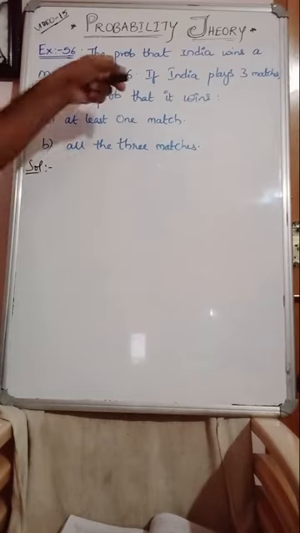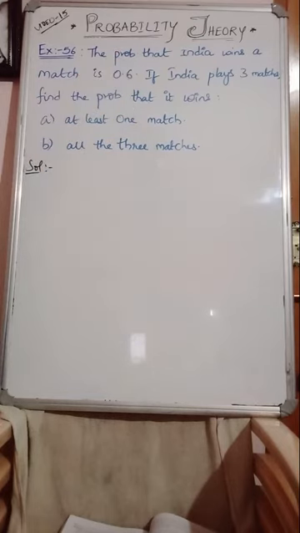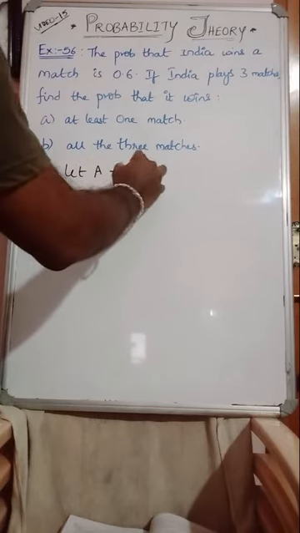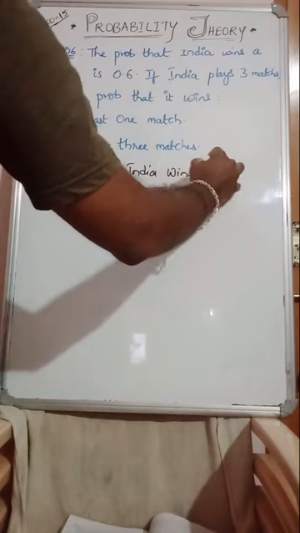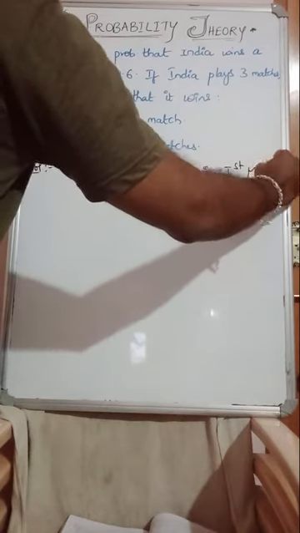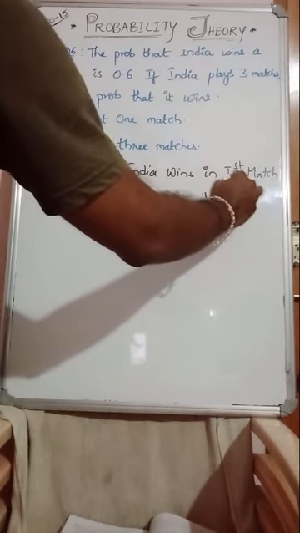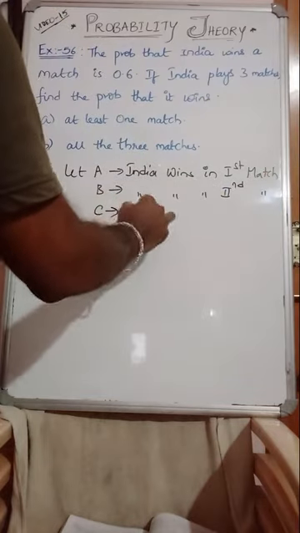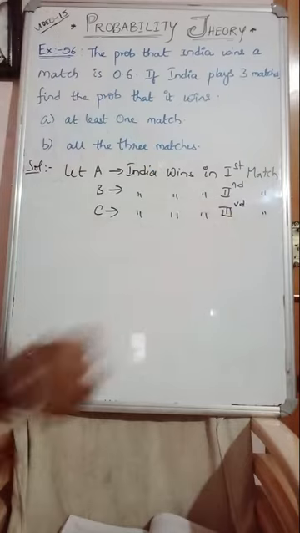First, before that, only one single probability is given, India winning, but they played 3 matches. That means let A, India wins in first match, B, India wins in second match, C, India wins in third match.